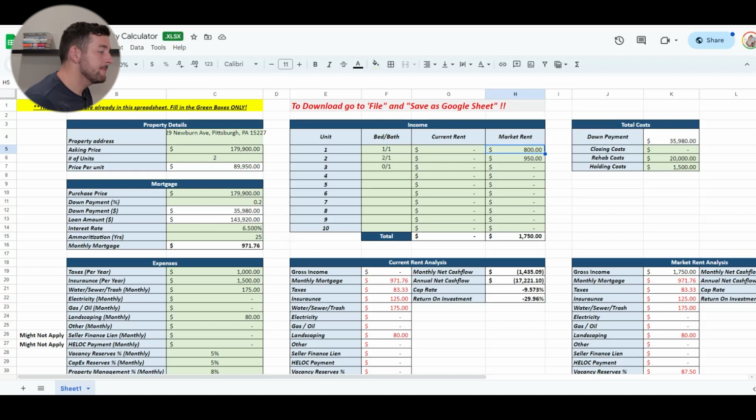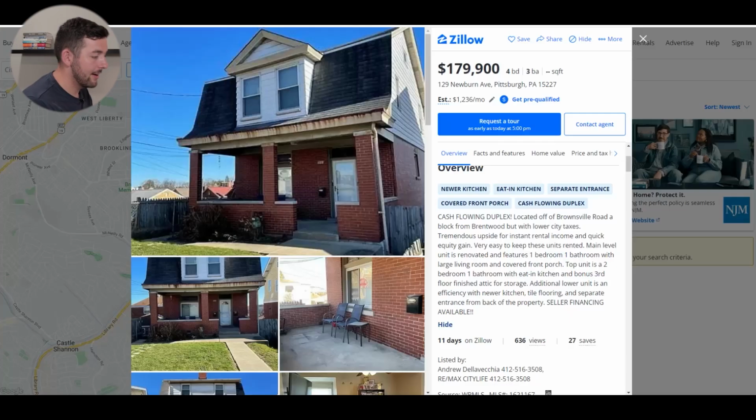So what we're going to do is the $800 for the 1 bedroom, 1 bath as a market rent after we do some fixing up, $950 for the 2 bedroom, 1 bath. We're going to do $595, just to get fancy, for the studio apartment.